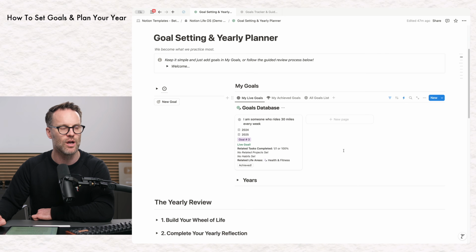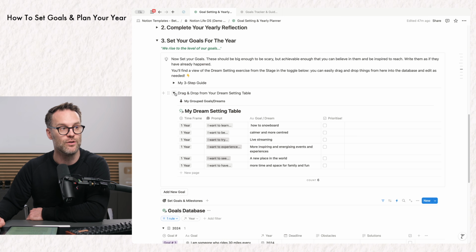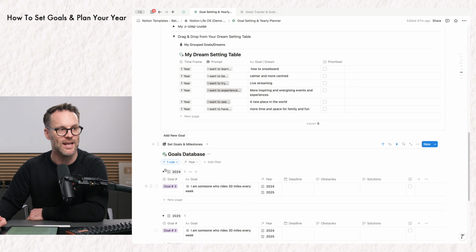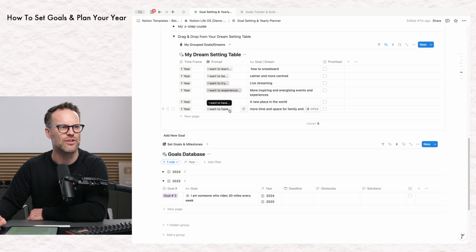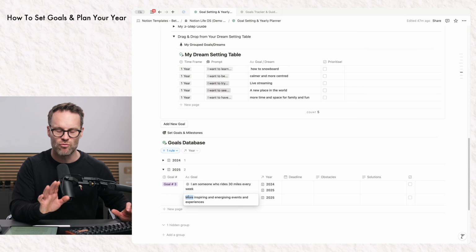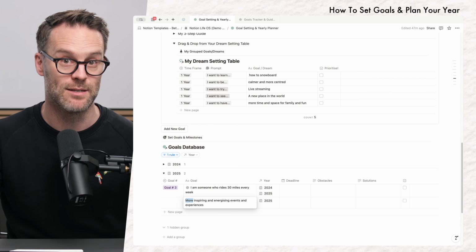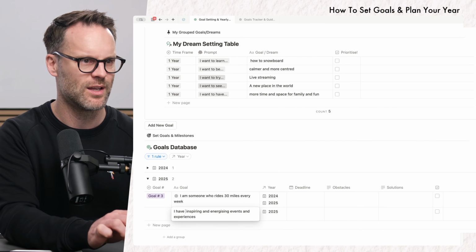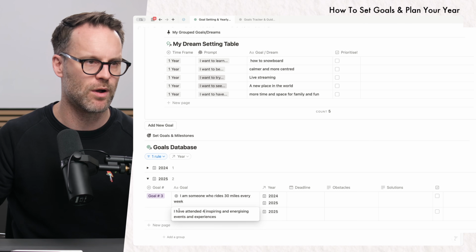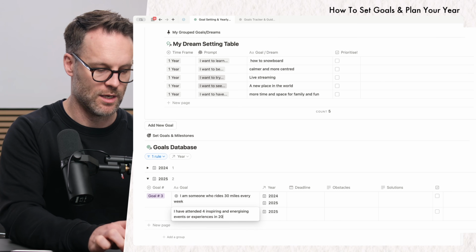So to add the new goals to the year, we've now created our new year. We can start doing that here. I've now got a view within this drag and drop section of my dream setting, and I can drag them in to the new year, which I've just created. Go to more events. So I'm going to take that and I'm just going to drop it in to here. Write a goal as if it's something that you have already completed. So the way this would work is, I have attended, let's say I want to go to 4 inspiring and energizing events or experiences in 2025.